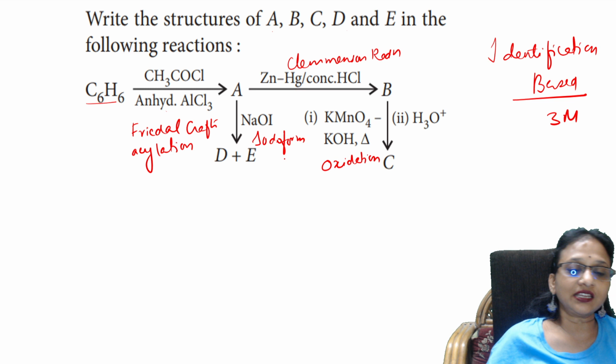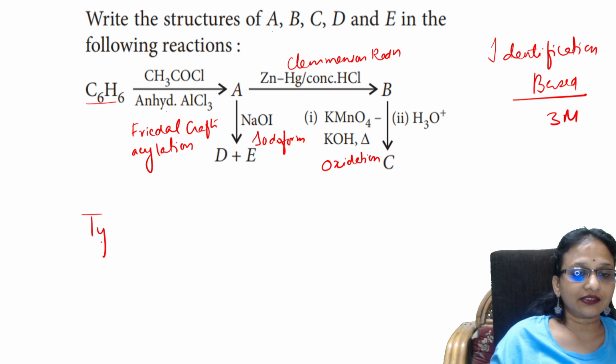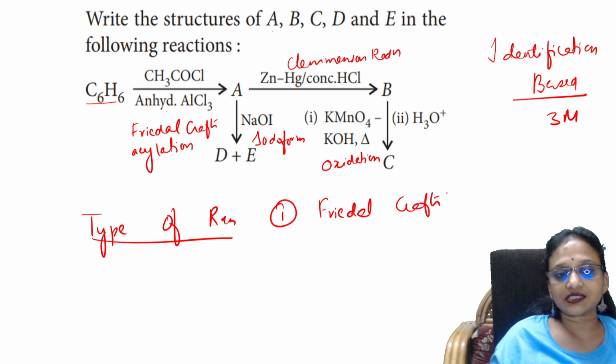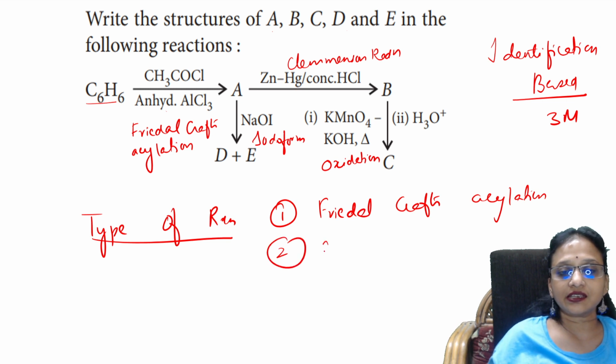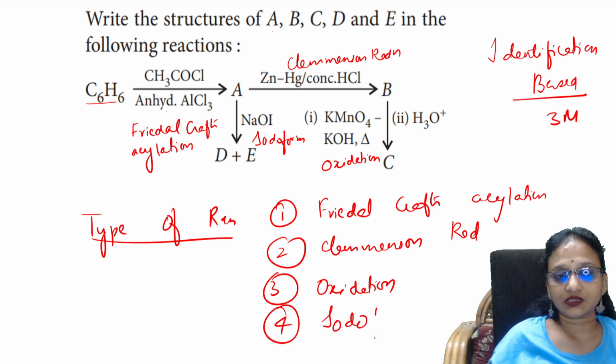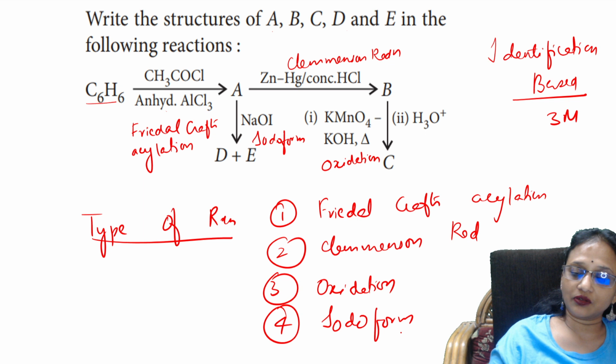So you will write the type of reaction like this in the exam. First type of reaction is what? It is Friedel-Crafts acylation reaction. Okay, done. After that, second is Clemmensen's reduction. Done. Third type is oxidation reaction. Fourth type is iodoform reaction. Correct, students? Done. Write like this. Now write the formulas and finish off things.